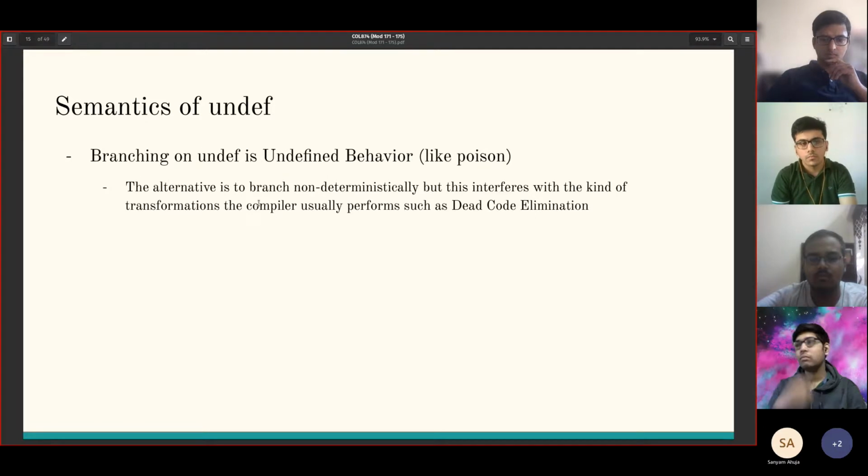As for the implications of these semantics, branching on undef is considered undefined behavior. The alternative is to branch non-deterministically. So if 0 is observed, it could go to the false branch, and if 1 is observed, it could go to the true branch. Every time it's observed, it can non-deterministically choose between the true and false branch. But the problem is that this interferes with the normal transformations that the compiler usually performs, such as dead code elimination. If we say branching on undef is undefined behavior, then the branching blocks are considered dead code because this code is assumed unreachable.